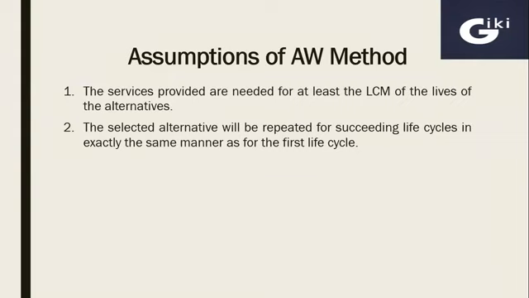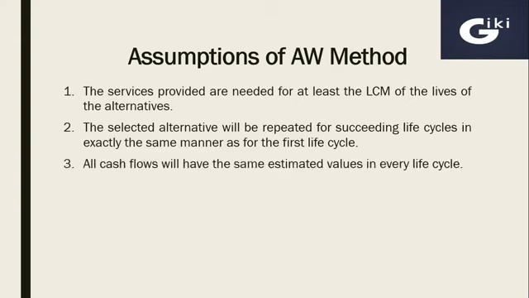Means no changes will be made in coming life cycles. All cash flows will have the same estimated values in every life cycle. Meaning initial investment, annual operating expenditures, and salvage value should stay the same in each life cycle.